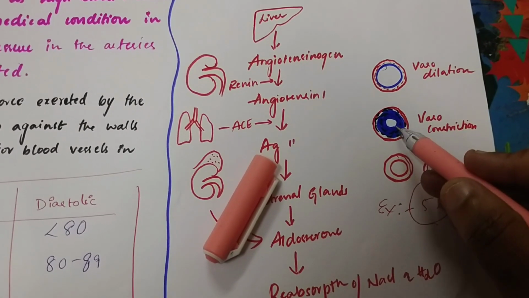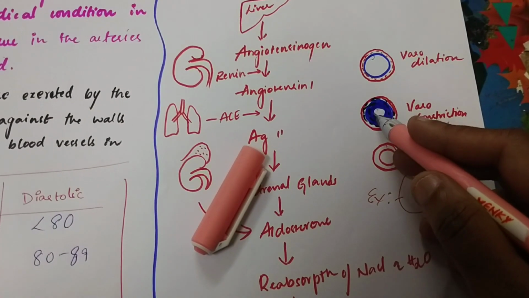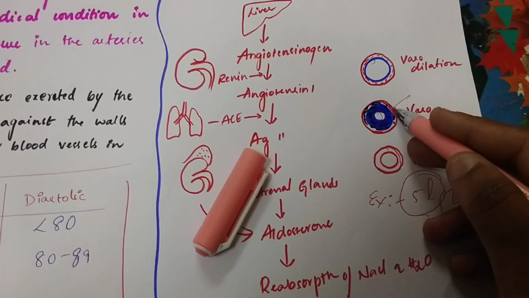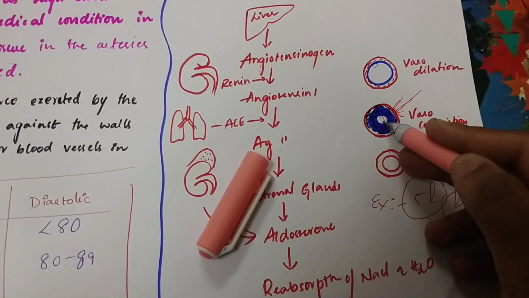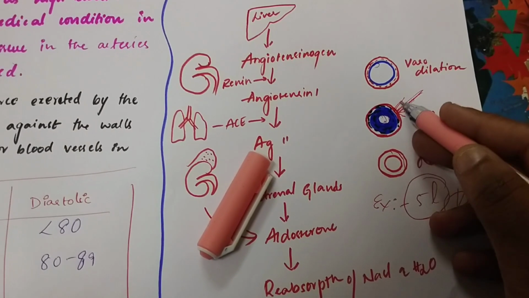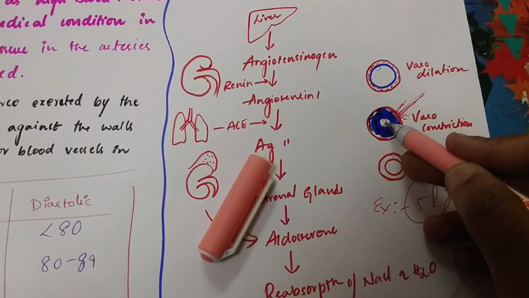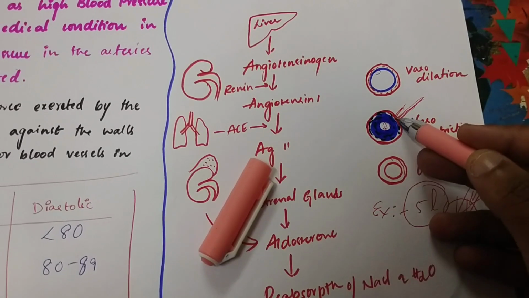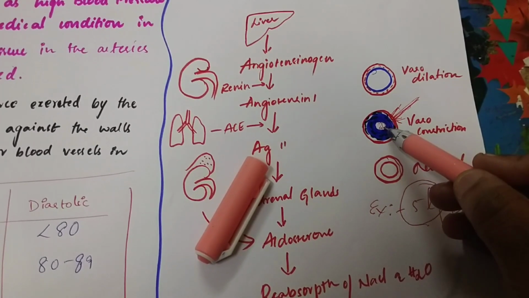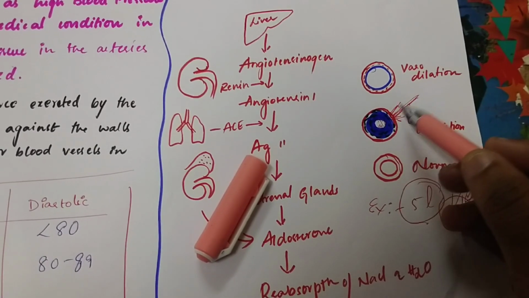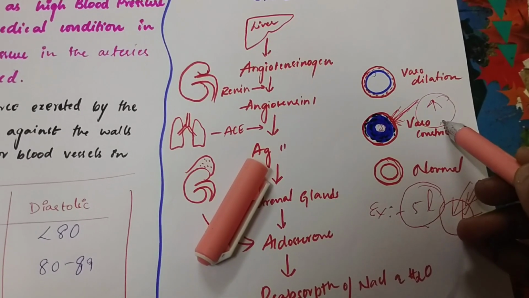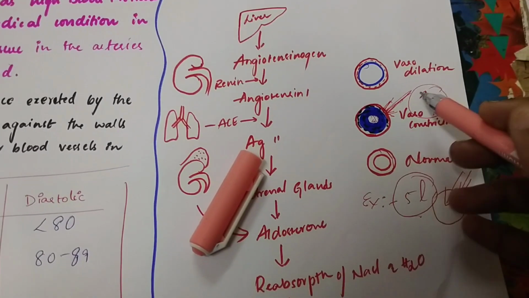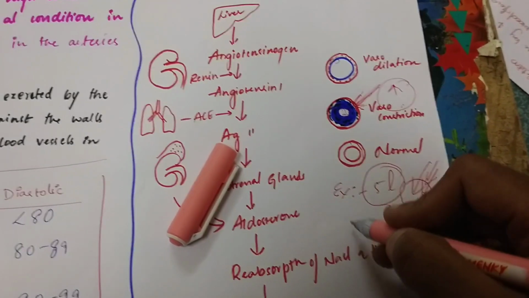But coming to vasoconstriction, here the space is very less, so the pressure should be more, because to circulate, to flow the blood through this, the force should be more, then only the blood can travel through this blood vessel. So because of this vasoconstriction, the blood pressure will increase. So why is this blood pressure increasing? Because of this vasoconstriction.